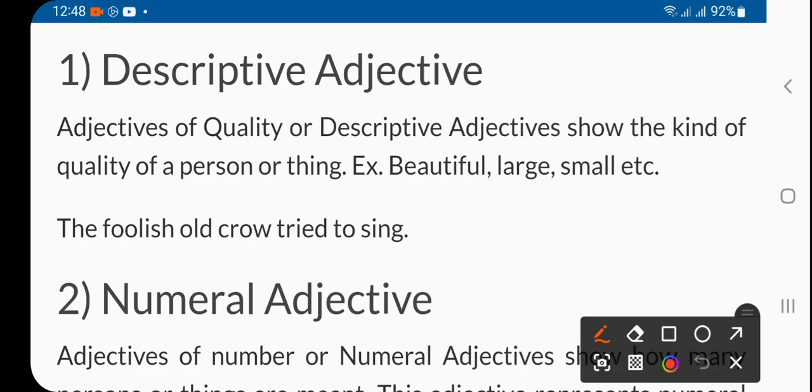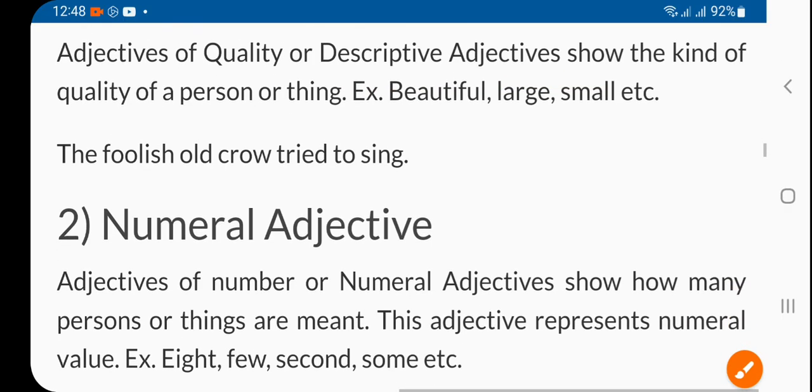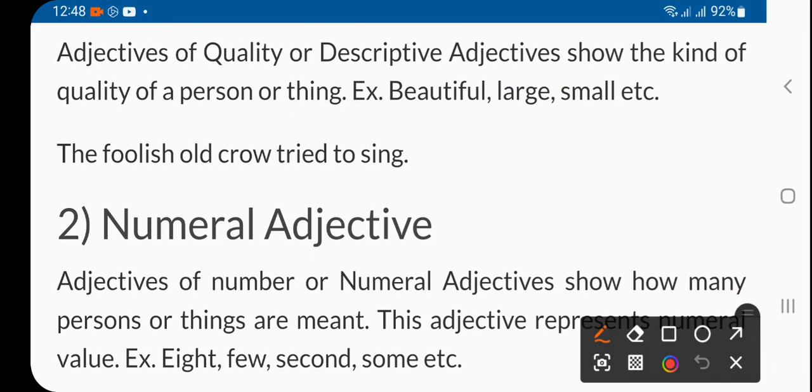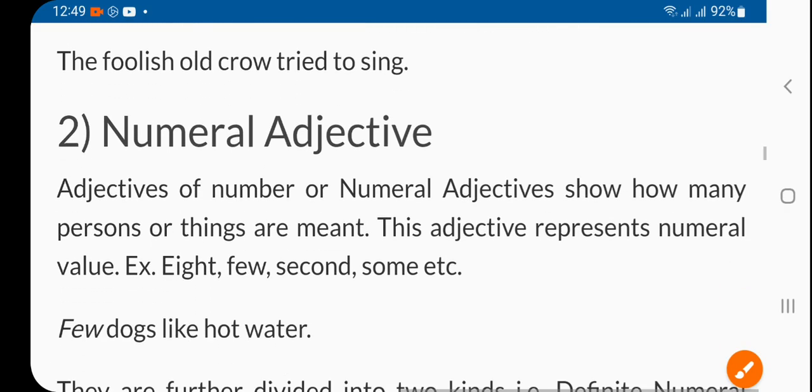Descriptive adjective, or adjective of quality, shows the kind of quality of a person, right? That's beautiful, large, small. That's a quality which shows the quality. Example: the foolish old crow tried to sing. So that's a foolish old crow. That's a quality. Might be bad quality, but that is quality.